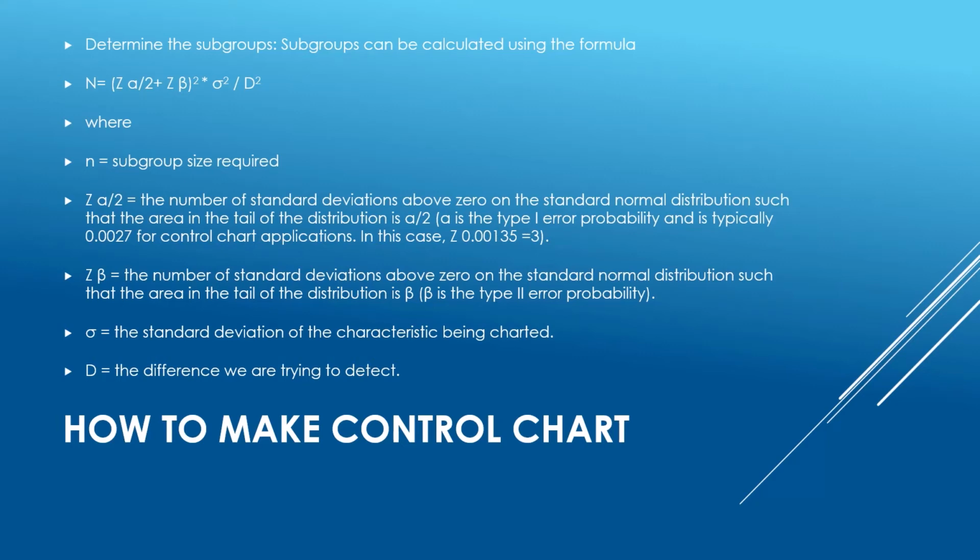In this case, zeta 0.00135 equals 3. Zeta beta equals the number of standard deviations above 0 on the standard normal distribution such that the area in the tail of the distribution is beta. Beta is the type 2 error probability. Sigma equals the standard deviation of the characteristic being charted. D equals the difference we are trying to detect.